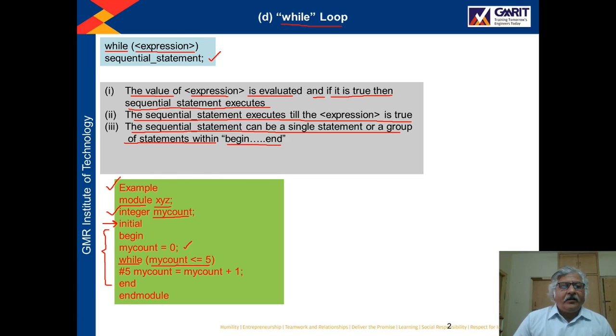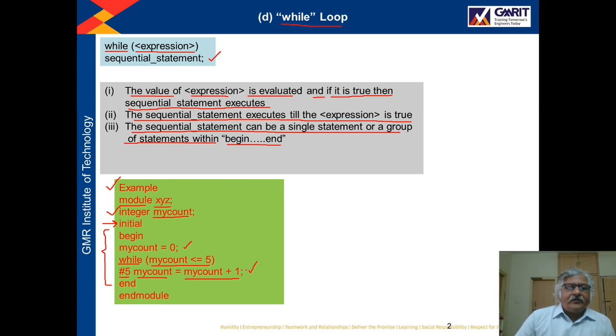So if the value of my count is less than or equal to 5, then the statement written inside the while loop will be executed, and the statement inside the while loop is #5 my count = my count + 1. So whatever is the value of my count, 1 will be added to that, and the evaluated value will be assigned to my count.